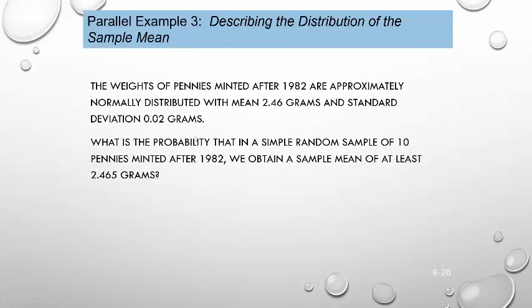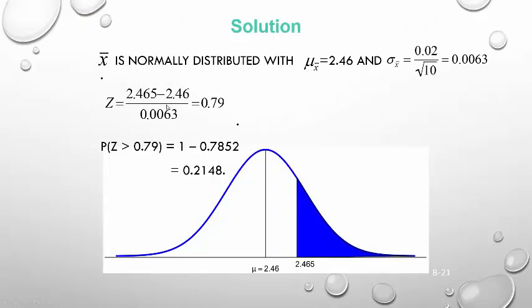Well, whenever you're asked to compute a probability and something's normally distributed, you do a z-score. If you calculate the z-score, you take 2.465, the value you're interested in, subtract away the mean, divided by the standard deviation, and you get 0.79. That's a shaded-to-the-right problem. So the probability that you get a z-score greater than this is 1 minus, if you look up 0.79, you get this area.